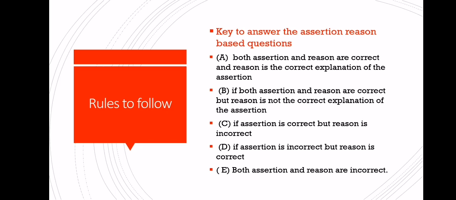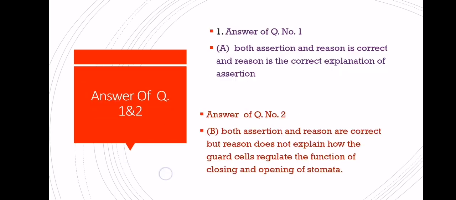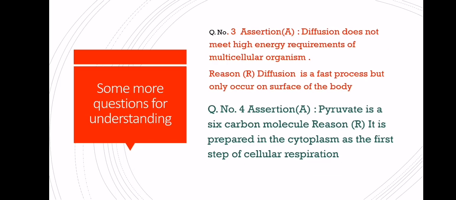Now see, if assertion is correct but reason is incorrect. Okay, of the two sentences given there, one is correct and one is incorrect. We have to check. Now move toward question number 3. Now what is question number 3? Assertion: diffusion does not meet high energy requirement of multicellular organisms. Okay, that is correct. Yes, diffusion multicellular organisms के energy need को पूरा नहीं कर सकता.